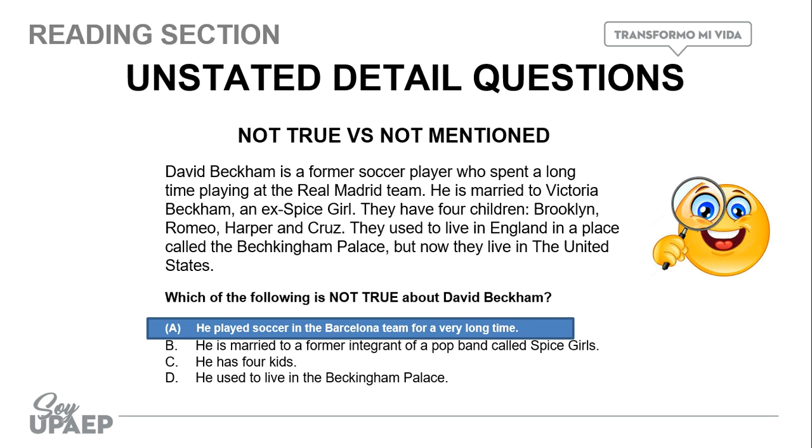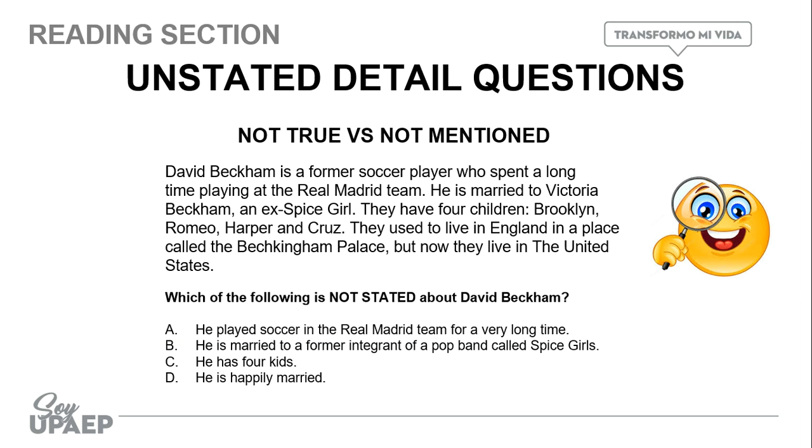Let's see an example about questions that are not mentioned, information that is not mentioned. We have the same passage, but this time they are asking which of the following is not stated about David Beckham. And we have, again, 4 options. Letter A, he played soccer in the Real Madrid team for a very long time. Letter B, he's married to a former integrant of a pop band called Spice Girls. Letter C, he has 4 kids. And letter D, he's happily married.